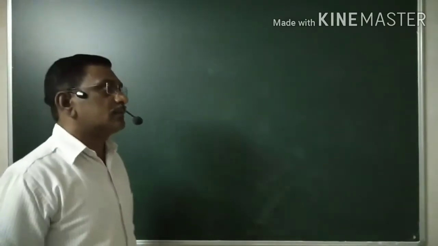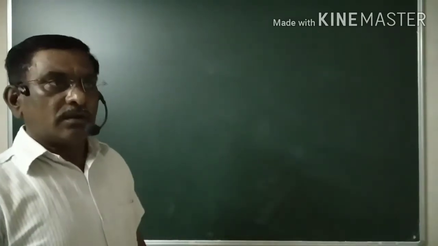This is what we learned in the last lecture.